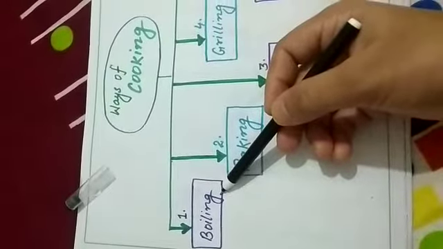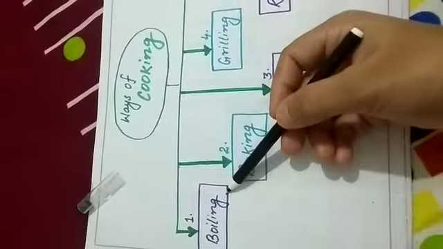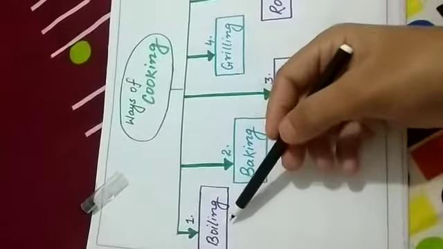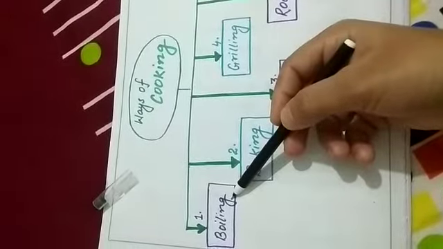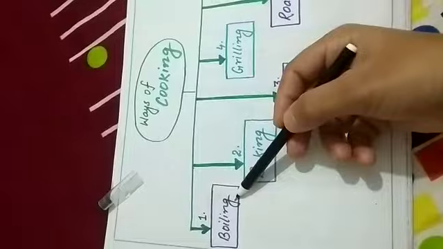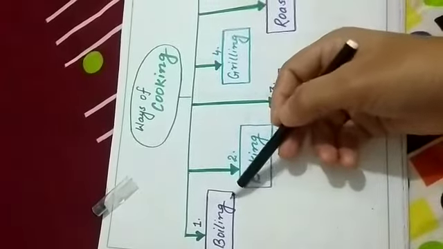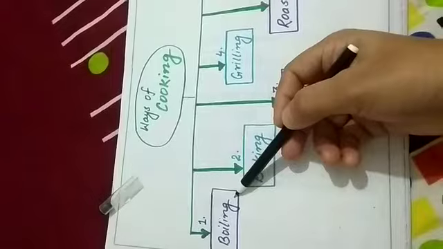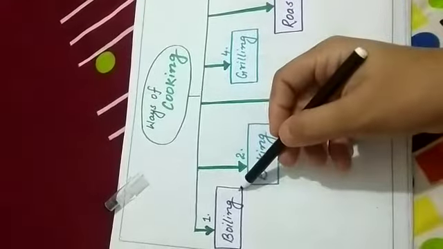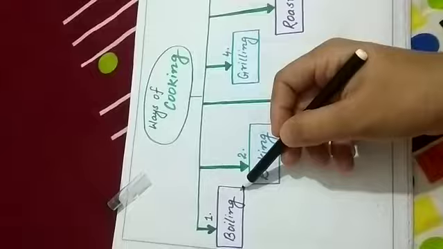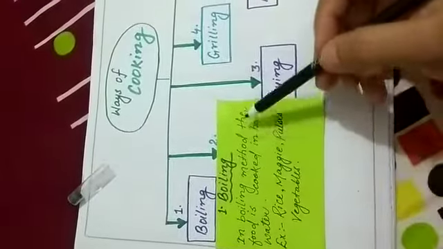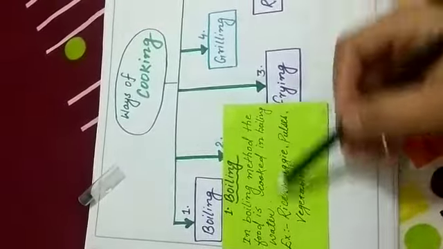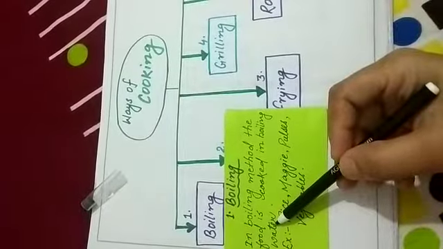If I talk about the method of boiling, then in this method, first we have to boil water, and after that in that boiled water we put the food materials for cooking. Okay, and after that, when the food is properly boiled and cooked, then we can eat that food for proper chewing and digestion. So in the boiling method the food is cooked in boiling water. Okay, so first we have to boil the water.